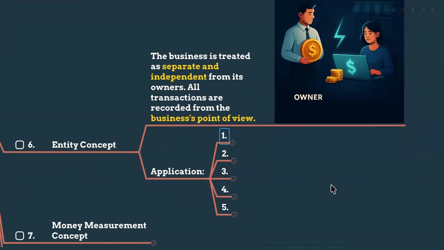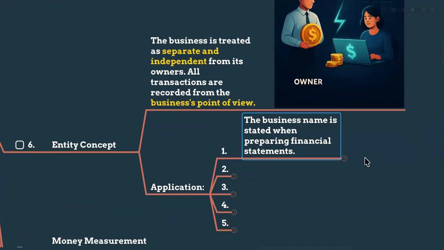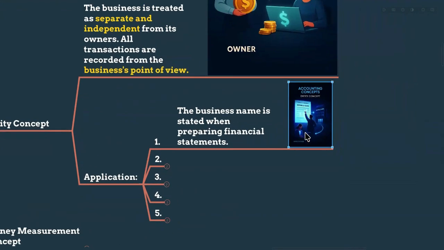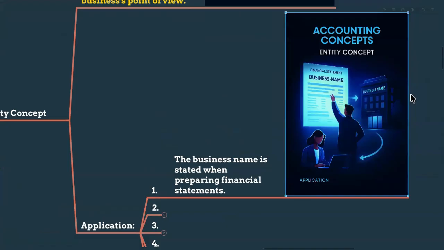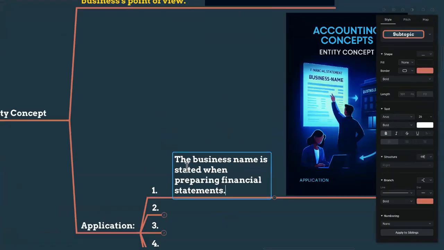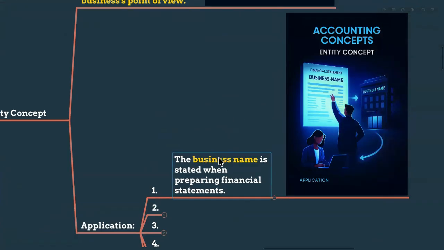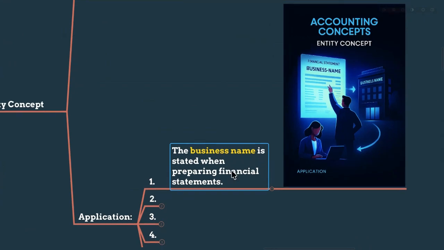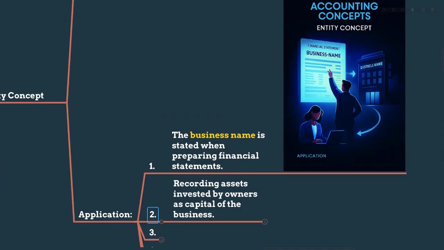Where are we applying this concept? Several places, my dears. I have a few examples here for you. The first one is that the business name is stated when preparing the financial statements. We are not going to mention the shareholder's name or the owner's name, right? If it is a sole proprietorship, it doesn't matter. We will mention the owner's name, because the owner's name is the same as the sole proprietorship name in most cases. But sometimes they will use the brand name also. But we have to use the business name when preparing the financial statements, because we are treating the business as separate from the owner's name.